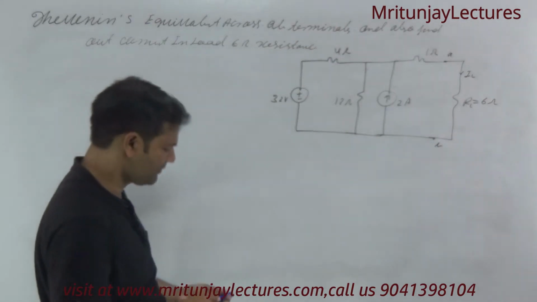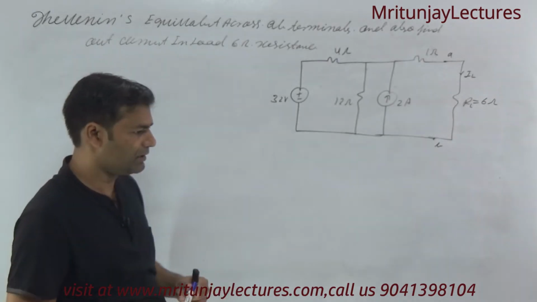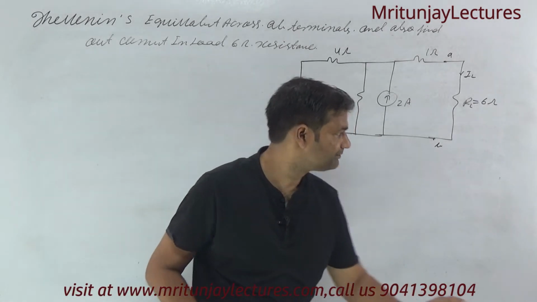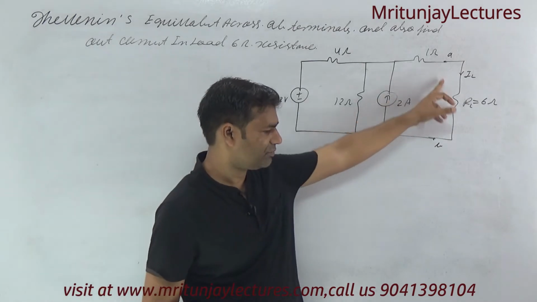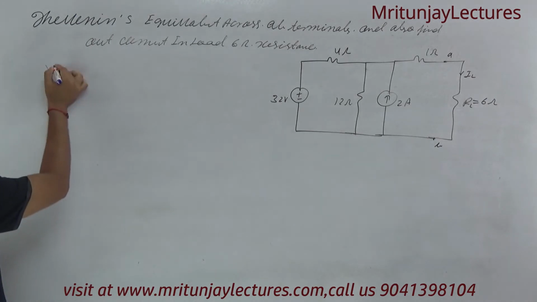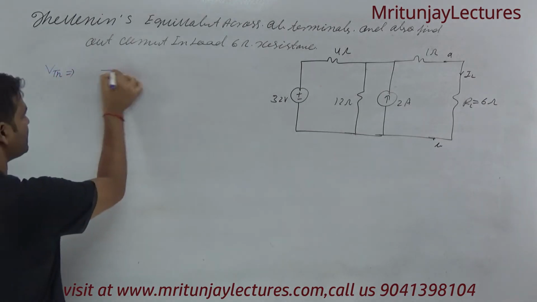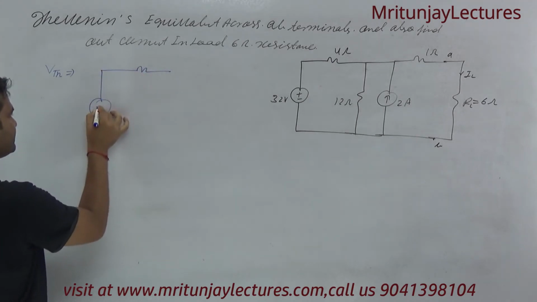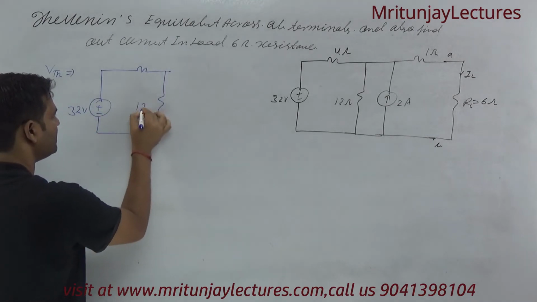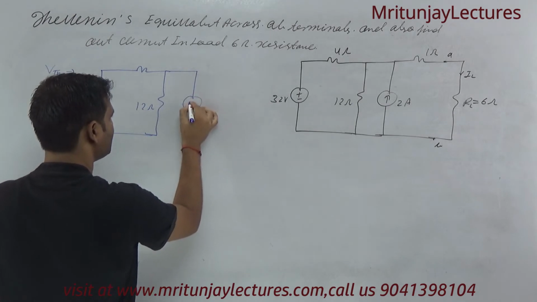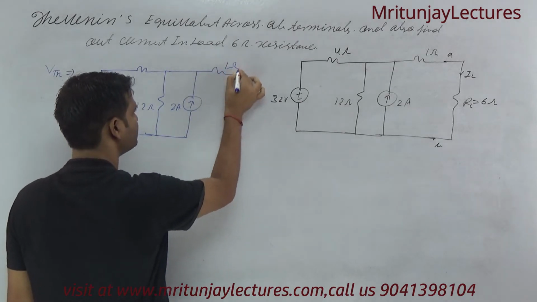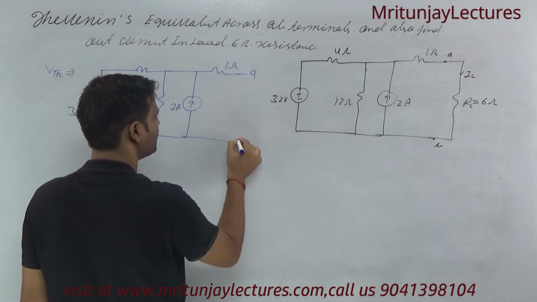Now how can we determine it one by one? First of all, our motto is to determine VTH. To determine VTH, the circuit has a 32 volt source, here is 12 ohm, this is a 2 ampere current source, and this is 1 ohm, and that is AB.